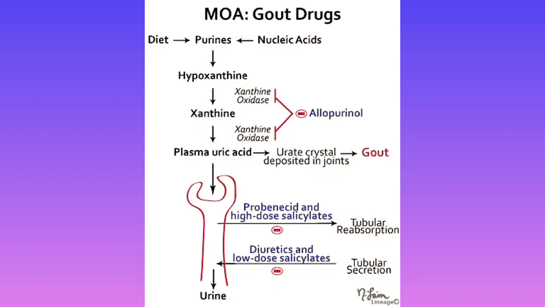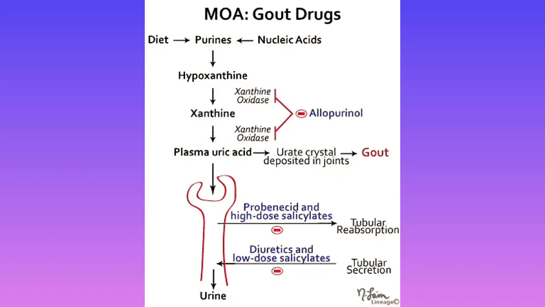Now let us discuss the drug mechanism of gout. This is very important because it has been asked in the examination, so you must know. The drug we will discuss is allopurinol. What does allopurinol do? Allopurinol inhibits the enzyme xanthine oxidase. So it is a xanthine oxidase inhibitor. Very important question they always ask.